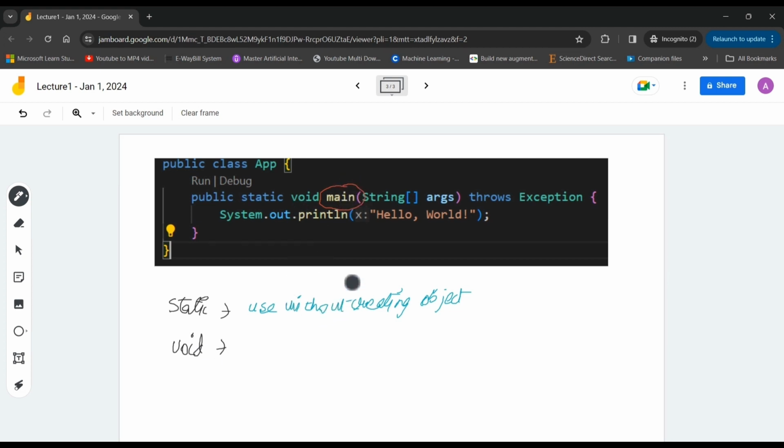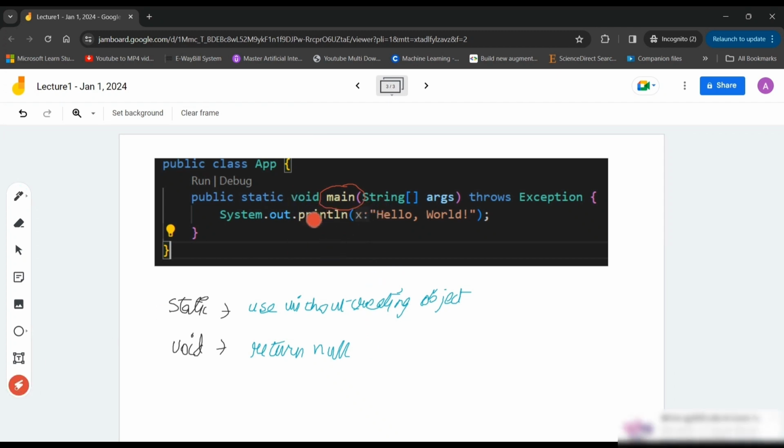There are certain things we can return from other methods, like an int or a string, and there are a lot of things we can return. But from the main method we always return void, and void means return nothing. But why do we return nothing from the void?